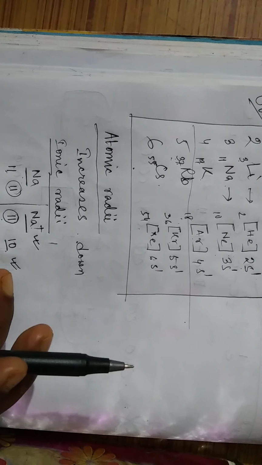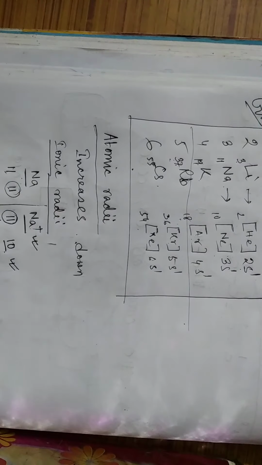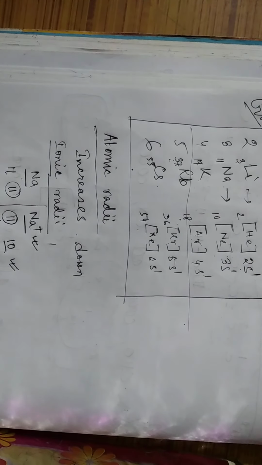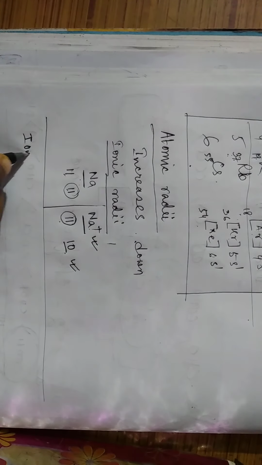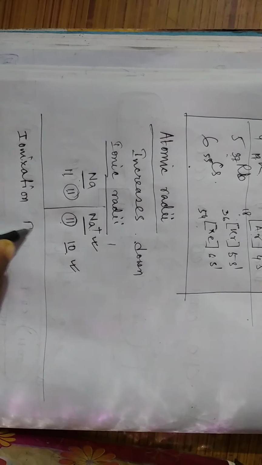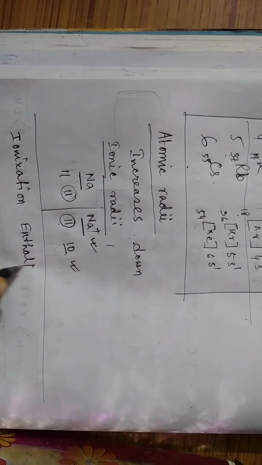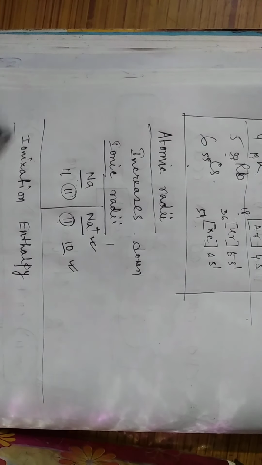Next one, ionization enthalpy. Try to understand this topic, ionization enthalpy, or ionization energy. Enthalpy means the energy.